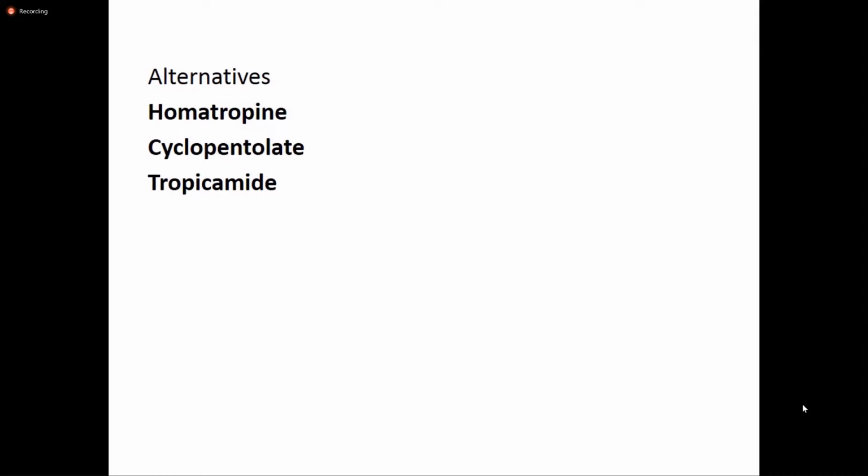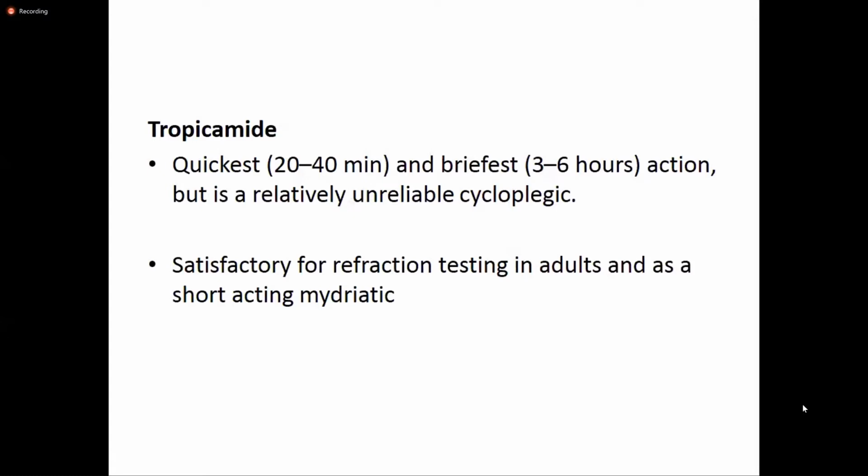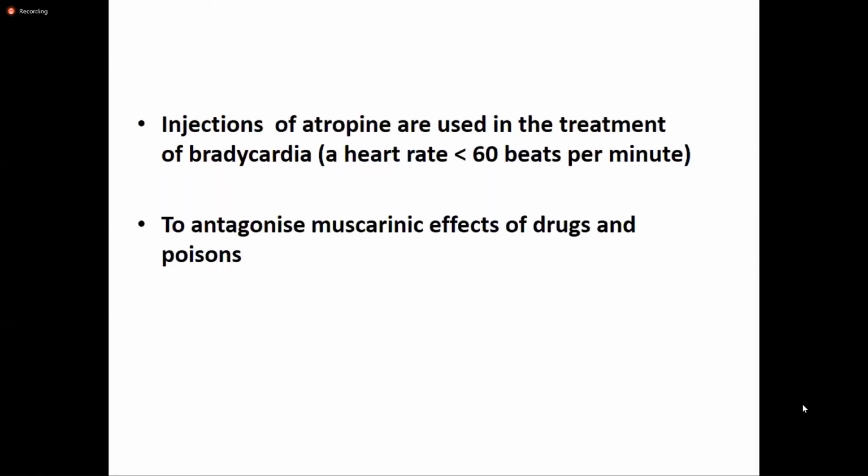And in children, although tropicamide is very much used in adults, it doesn't cause good cycloplegia in children. So atropine is used in the case of children. They cause tachycardia, they increase the heart rate, and hence they can be used in the treatment of patients who are suffering from bradycardia or decreased heart rate.